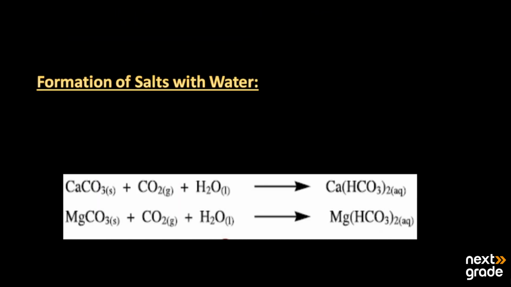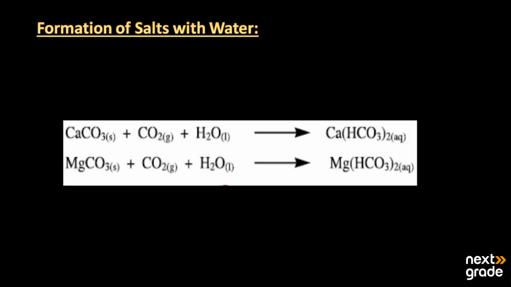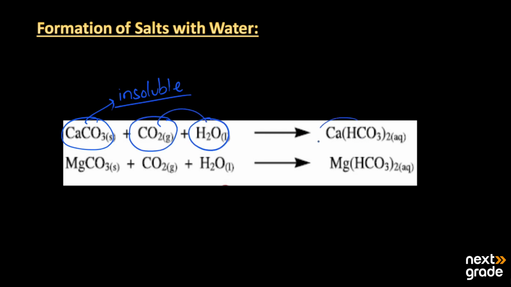Here we have the formation of the salts with water. We have calcium carbonate, which is insoluble. But when rainwater and atmospheric carbon dioxide combine with it, it is converted into calcium bicarbonate, which is soluble. On the other hand, we have magnesium carbonate.